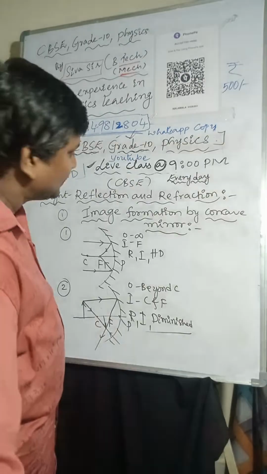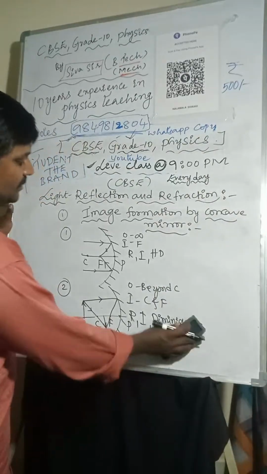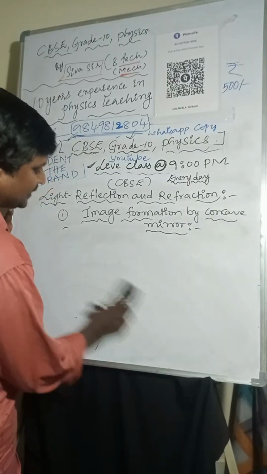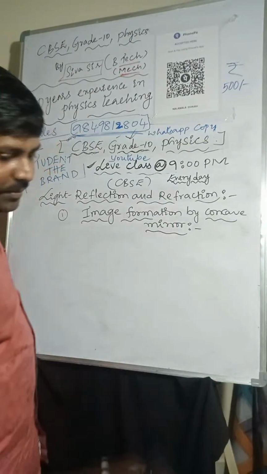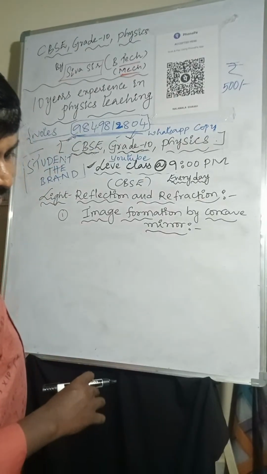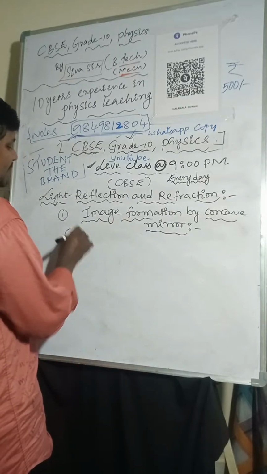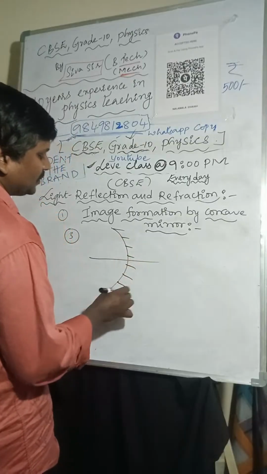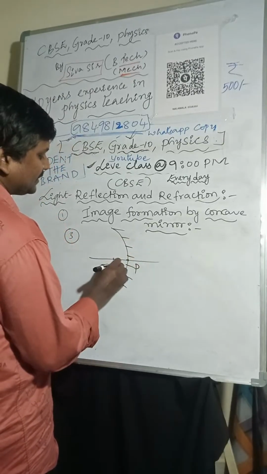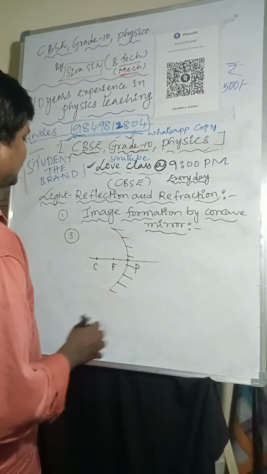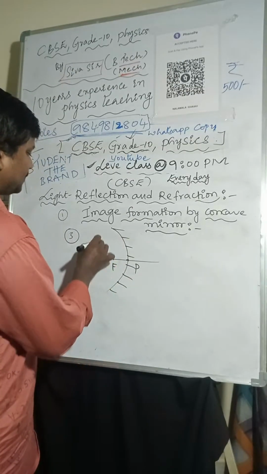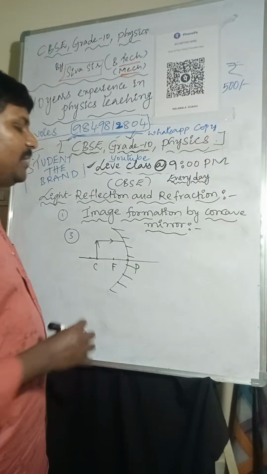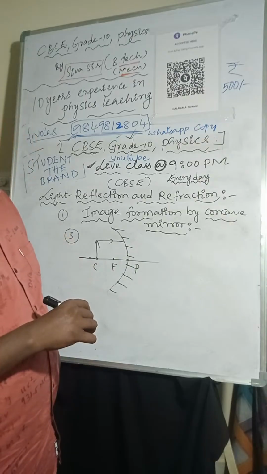So second image formation done. Coming to the next one, the third one. Object is placed at C. Here we have pole, focus and center of curvature. Where will the image form? How many light rays are required to form the image of the object? Minimum 2 light rays are required to form the image of the object.